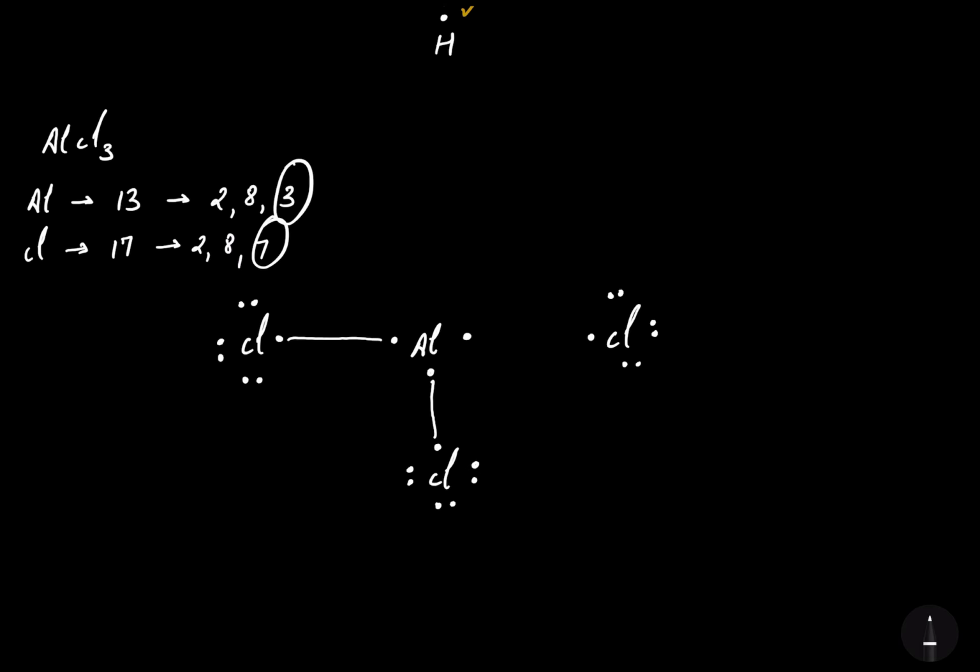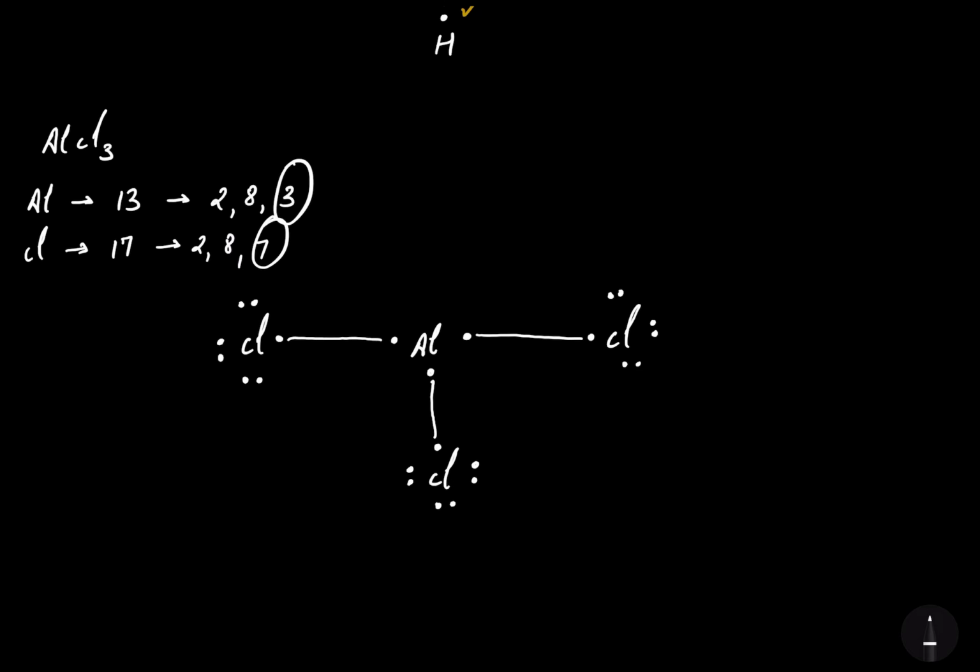Now let's talk about the third chlorine. Third chlorine will also form a covalent bond with the electron of aluminium, so the electron of aluminium gets shared with the third chlorine and the octet of third chlorine also got completed.